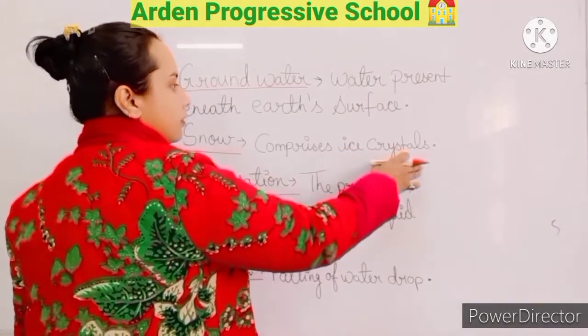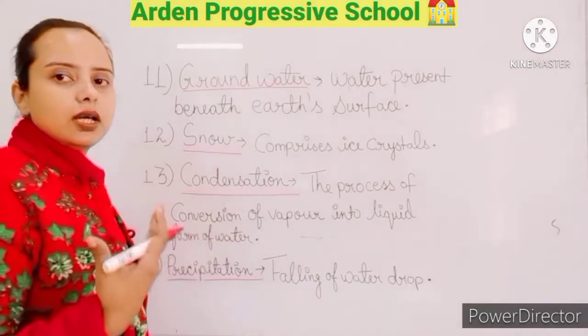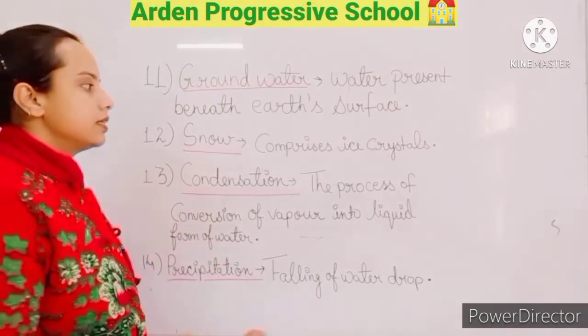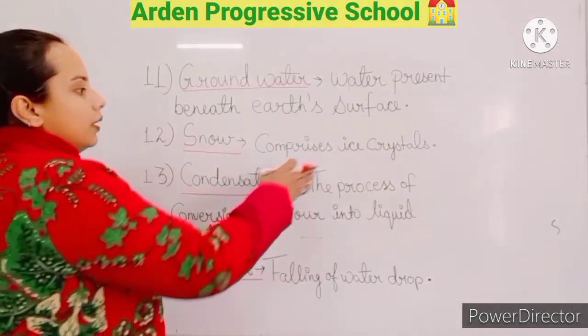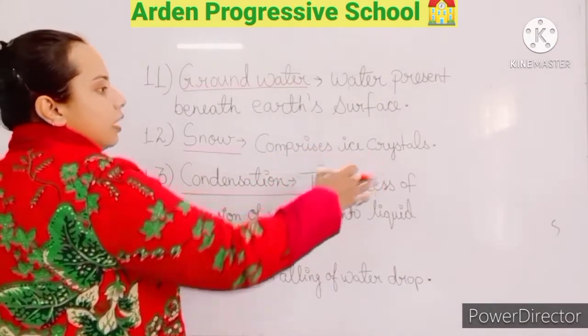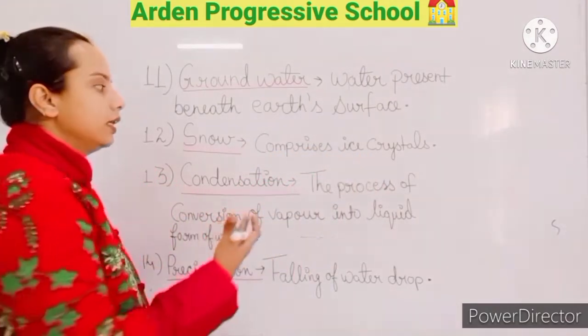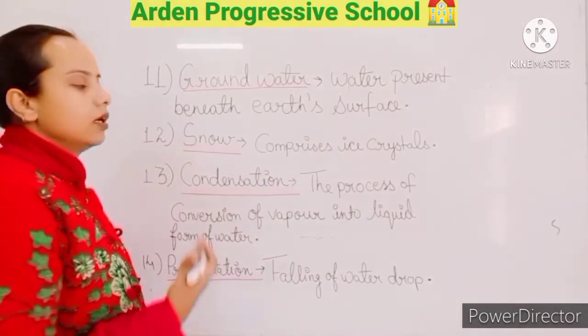Now, what is snow? Snow comprises ice crystals. What is snowfall? You say during the winter season that there is snowfall. So these are the ice crystals. Again, this is a precipitation process.